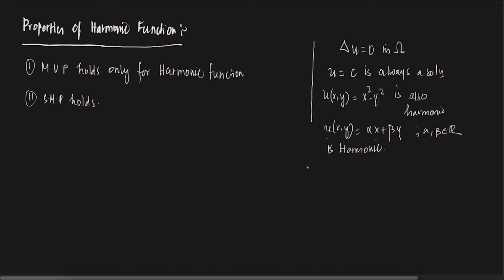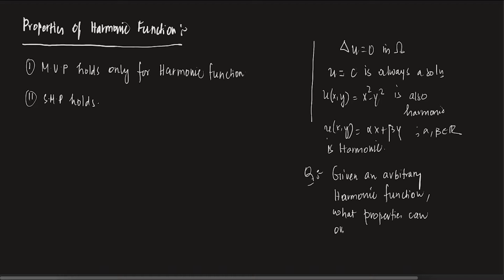So the question boils down to this: given an arbitrary harmonic function, what properties can one expect?